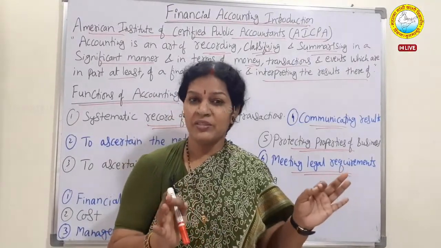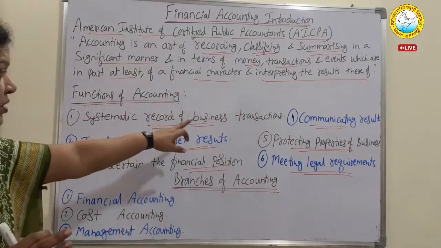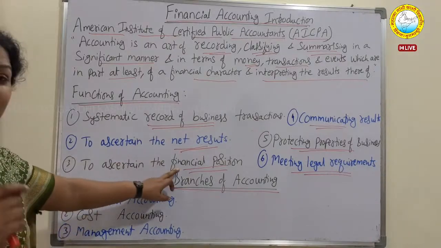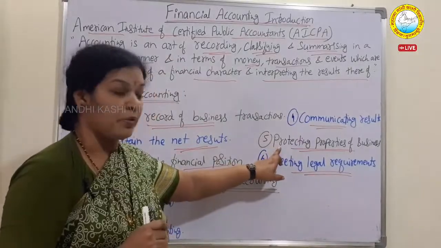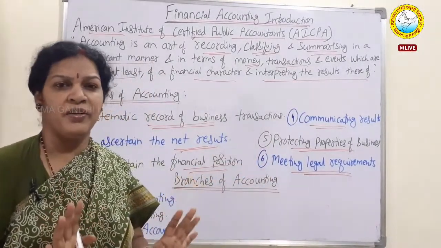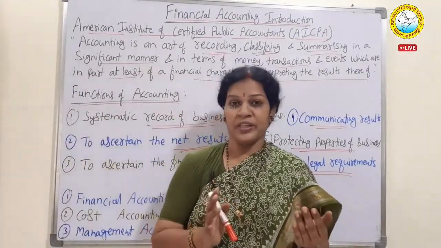In total we have 6 functions. What are those? First one is the systematic record of business transactions, to ascertain the net results, to ascertain the financial position, communicating the results, protecting properties of business and meeting the legal requirements. These are the main functions. And let us see the branches of accounting.